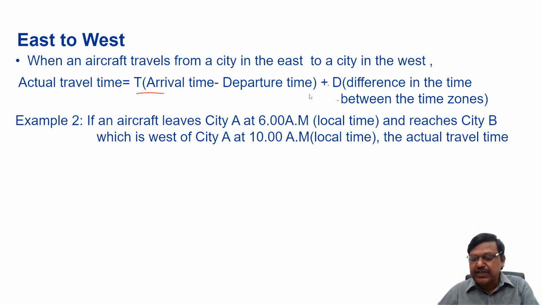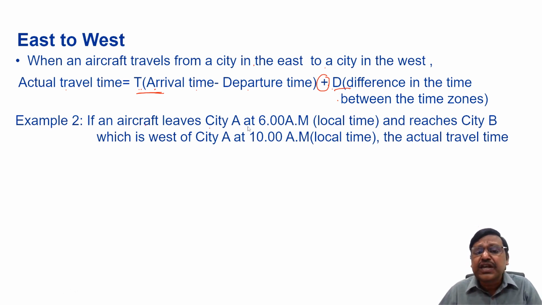When an aircraft travels from a city in the east to a city in the west, what happens? The actual travel time will be, as I said, T is the arrival time minus departure time plus D. There it was minus, now it is plus the difference in the time zones.